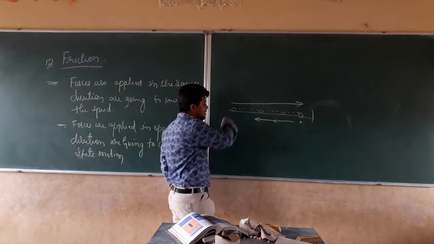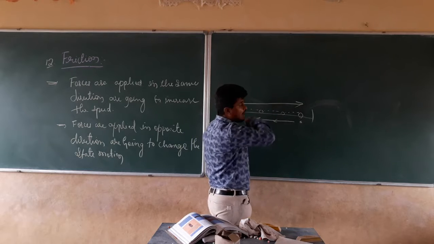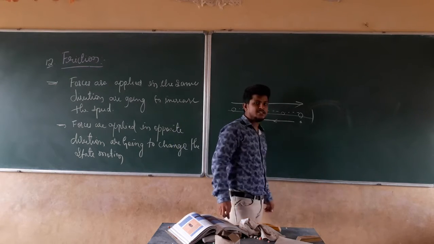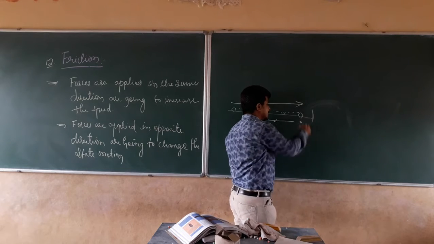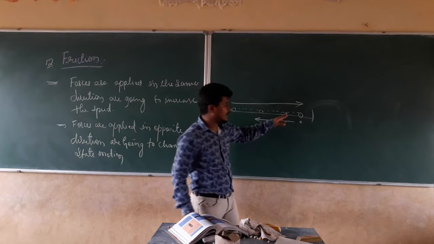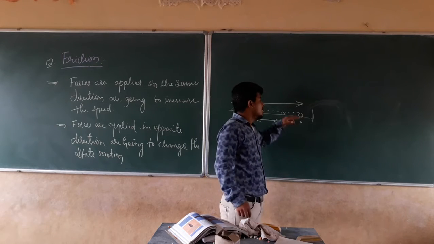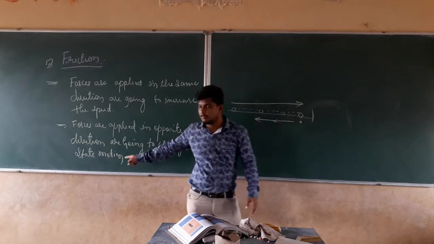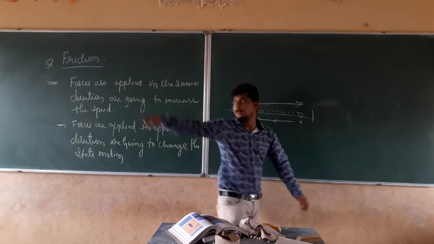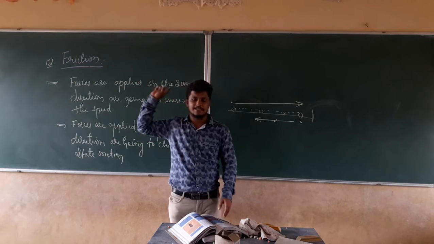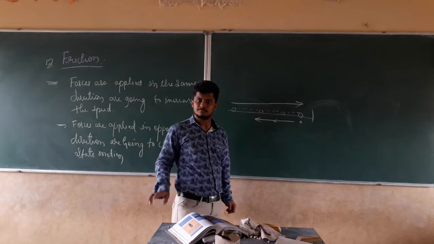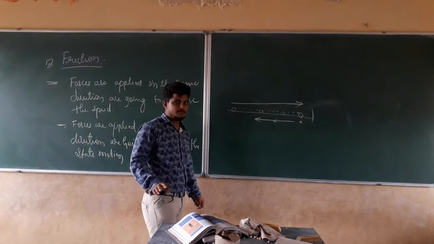If the ball is continuously rolling, after some point of time the speed is reduced and the ball stops. That means some opposite force is acting on that ball. That opposite force makes the ball change its state of motion. That opposite force is nothing but the friction force. Clear? I hope this is clear.